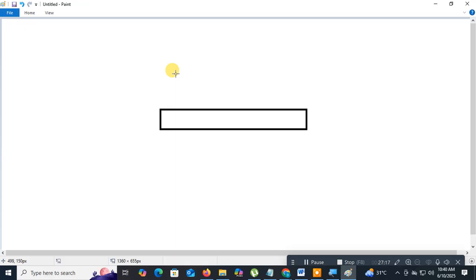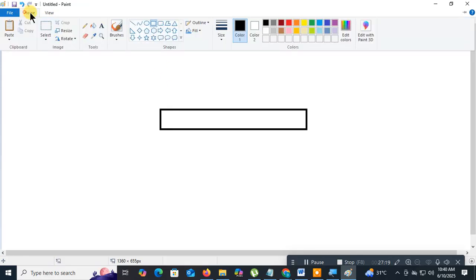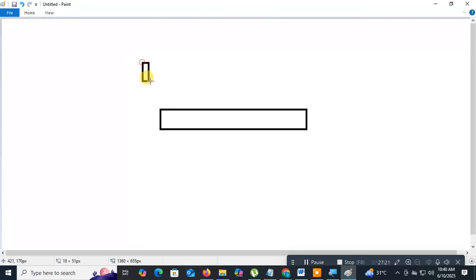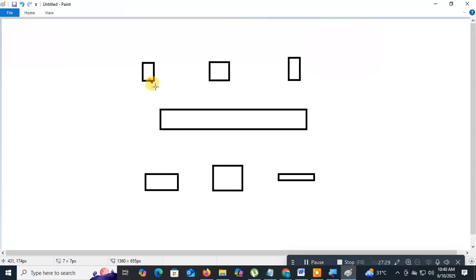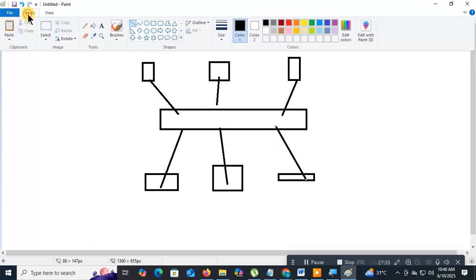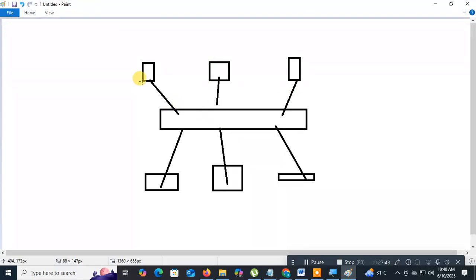I told you in the previous class too. This is the network switch. All devices, all computers are connected to the switch. In a network, each and every computer has an IP address and a MAC address.